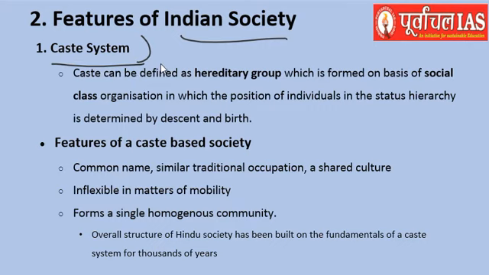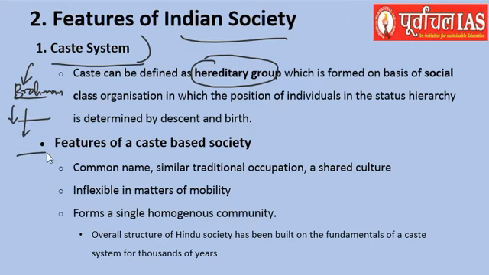What are the main attributes of the caste system? We can say it is a hereditary group. Hereditary in the sense that it passes down generations. A person who is born Brahman remains Brahman. That is what people say. And the sons and the next generation which come of this person also remain Brahman.